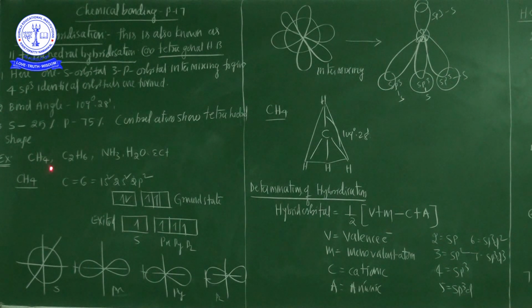In CH4, carbon is the central atom with no lone pair of electrons, so the shape of CH4 is tetrahedral.